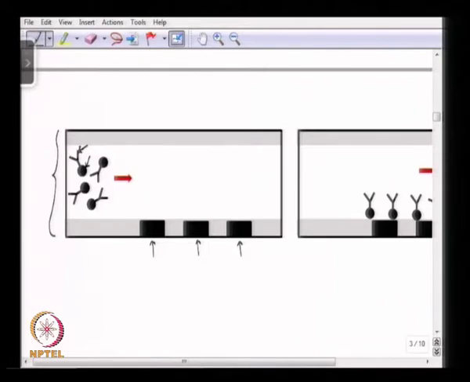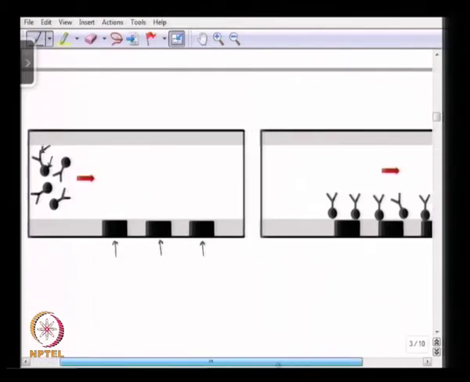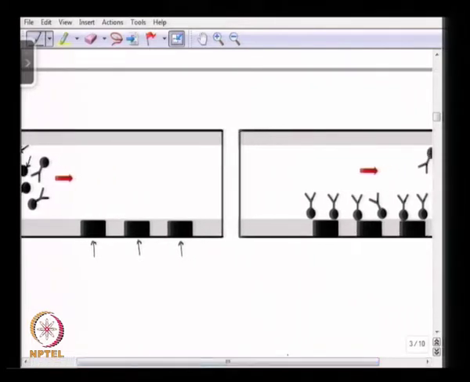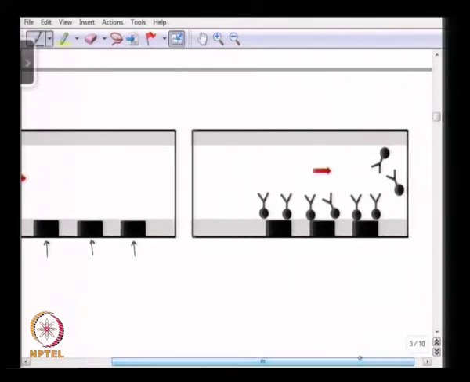Because of the influence of the external magnet, these beads get attached to the channel wall.